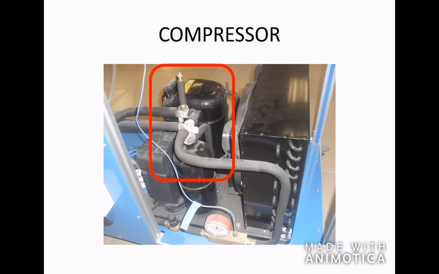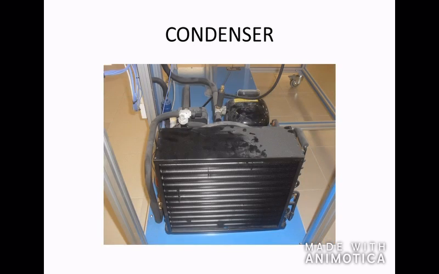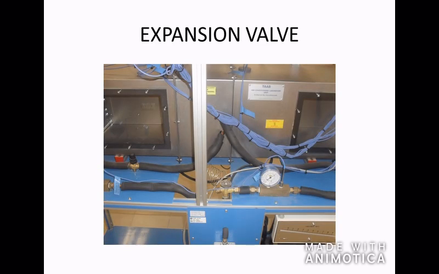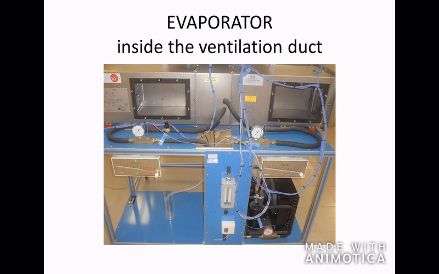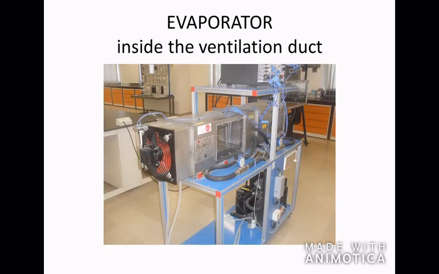So this is the compressor on the demonstration set. This is the condenser. This is the expansion valve. And the closer look of the expansion valve. And evaporator coil inside the ventilation duct.